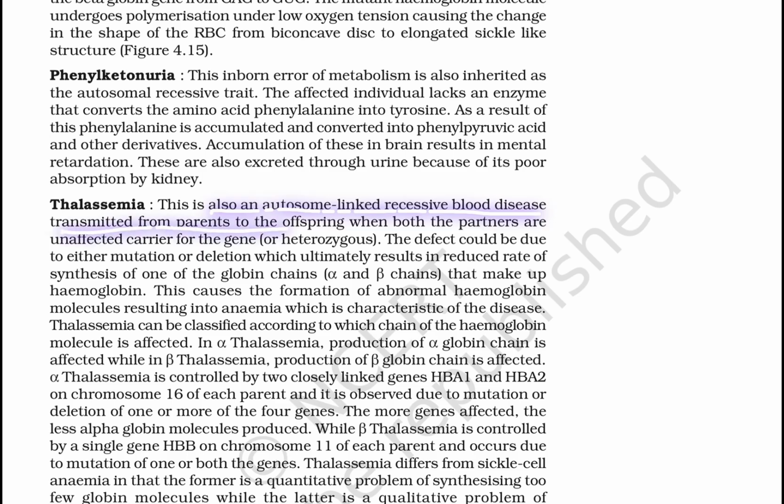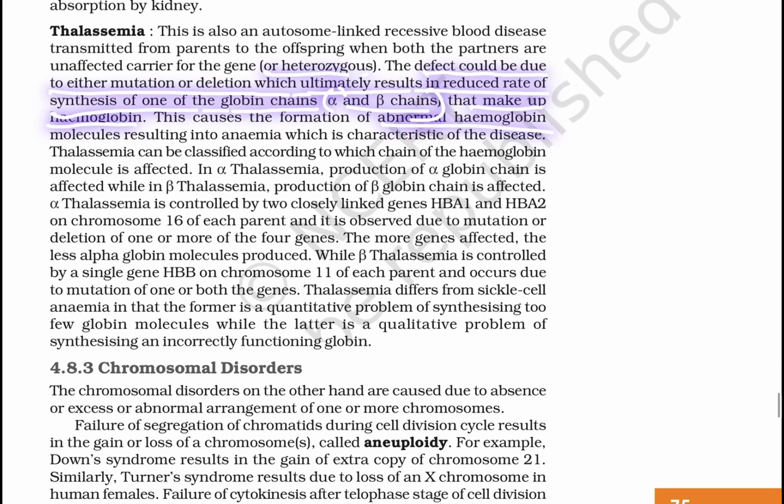Thalassemia. This is also an autosomal recessive blood disease transmitted from parent to offspring when both parents are unaffected carriers of the gene, that is, heterozygous. The defect could be due to either mutation or deletion, which ultimately results in a reduced rate of synthesis of one of the globin chains, alpha or beta, that make up the hemoglobin. This causes the formation of abnormal hemoglobin molecules, resulting in anemia, which is characteristic of the disease.